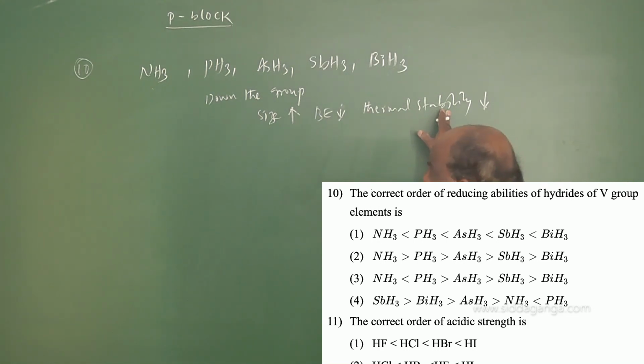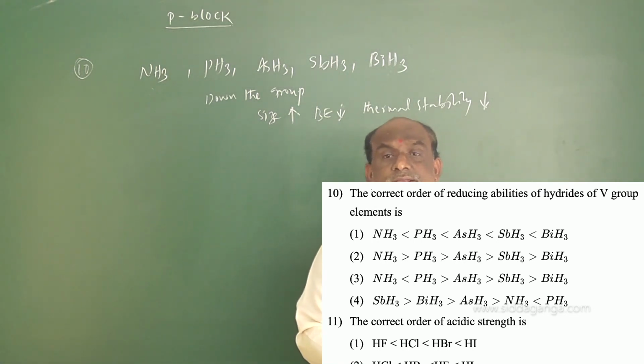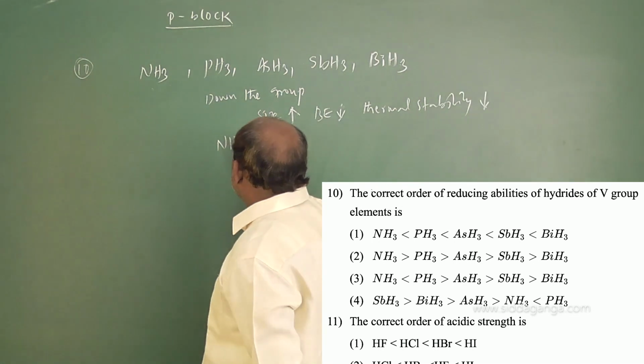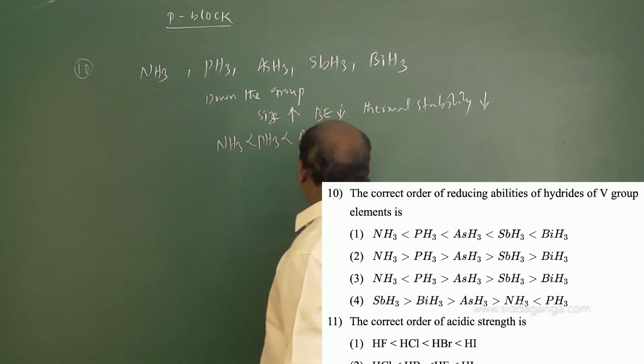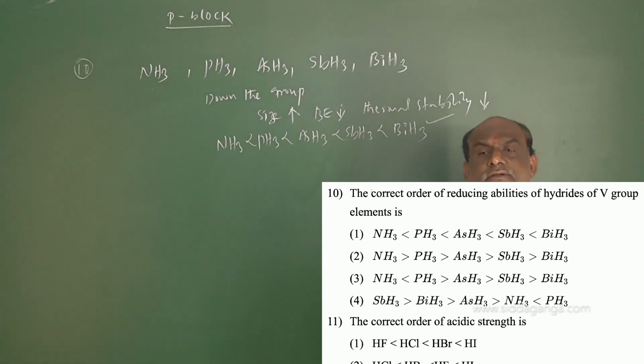Thermal stability and basic character, option 2 is the right answer. But for reducing ability of hydrides, the one with more reducing ability is bismuthine. BiH3 has the highest reducing ability. So NH3 < PH3 < AsH3 < SbH3 < BiH3. According to the question, this was the right answer.